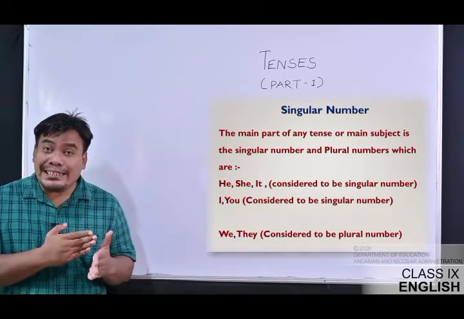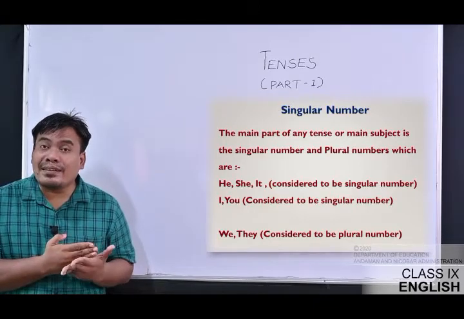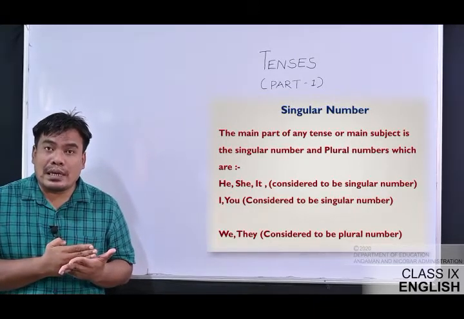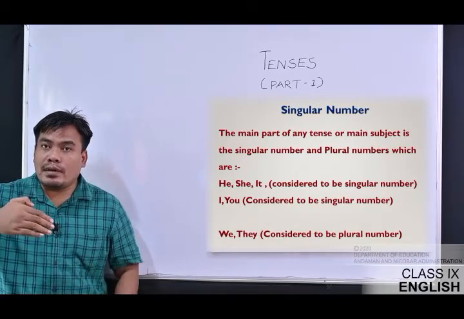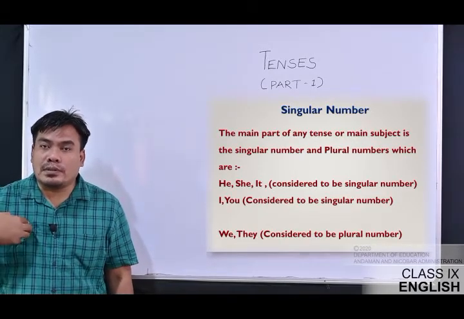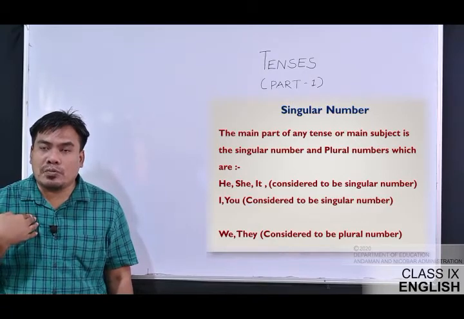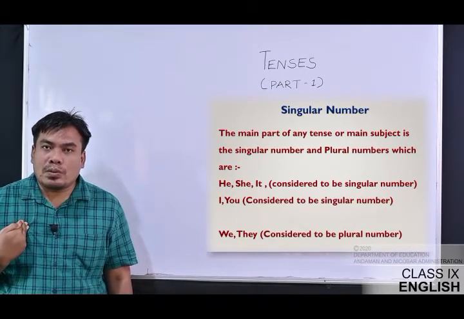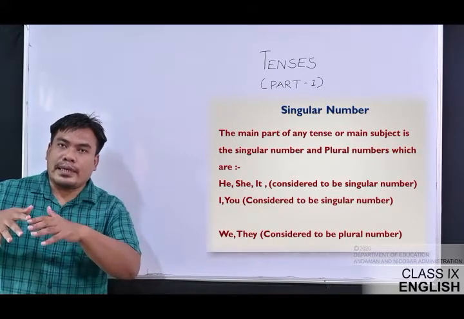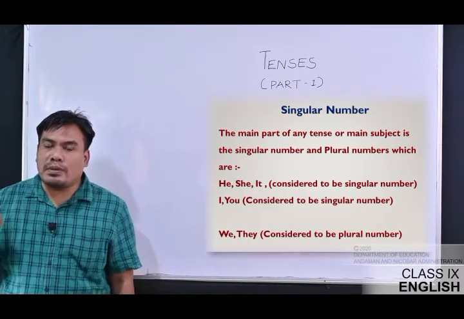So he, she, it, these are singular number. Even I and you. When I am talking about myself and using I, I am alone, I'm taking myself as a single person.